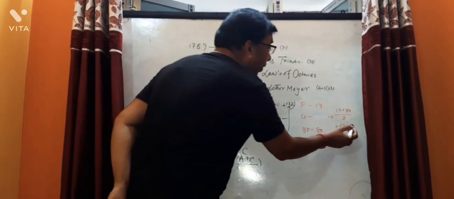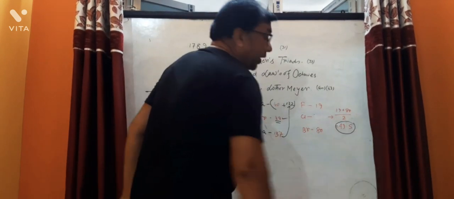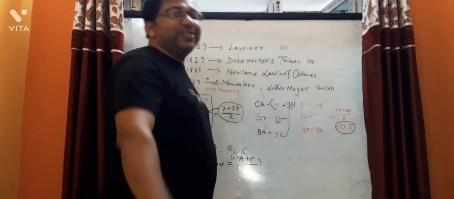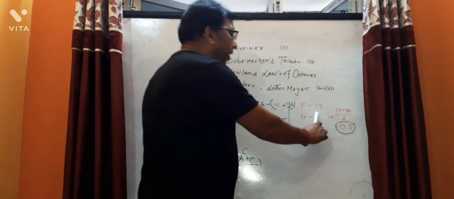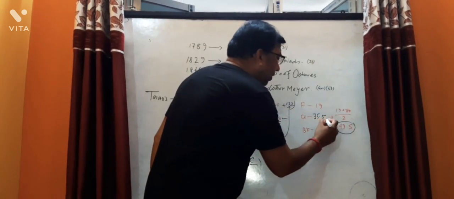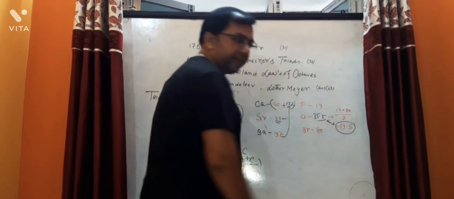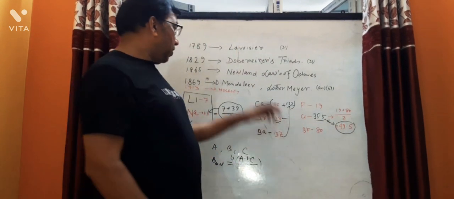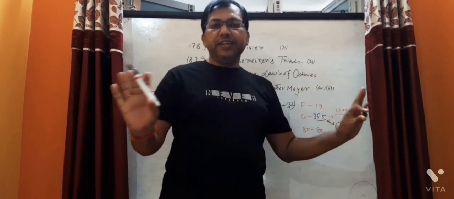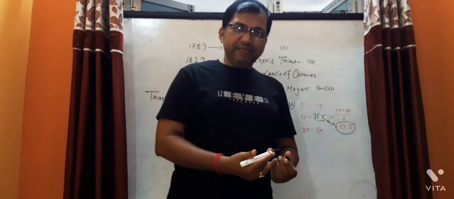But here, what does it give? The value 49.5. But what we know, the actual value of chlorine is 35.5, which is not matched. For this reason, Dobereiner's triads is discarded. So next came